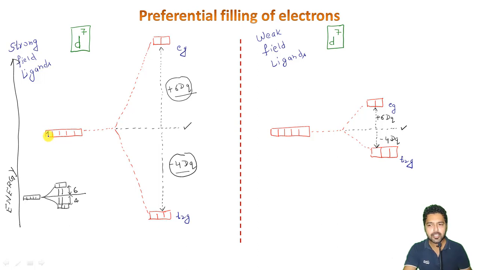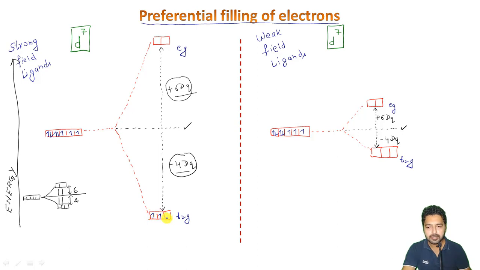Because the orbitals are degenerate initially, they will be filled like 1, 2, 3, 4, 5, 6 and 7 here. Even in this case, 1, 2, 3, 4, 5, 6 and 7 here. Now, because we want to talk about the preferential filling of electrons in these orbitals after splitting, when I fill the electrons it will be like 1 here,